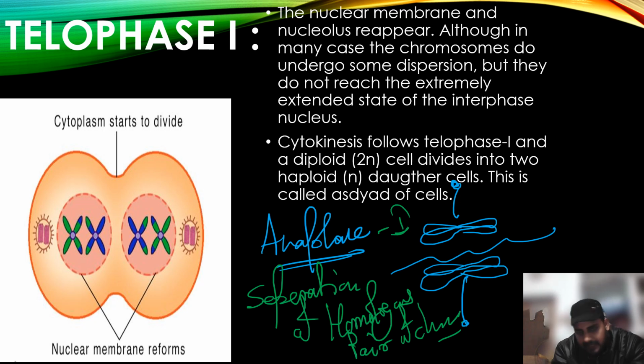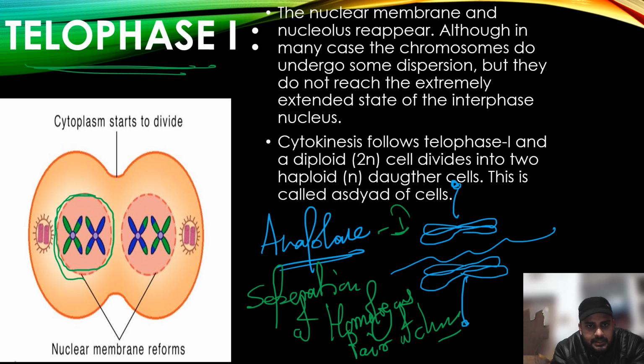After anaphase 1, what happens? Telophase. Telophase is just like the vice versa of prophase of mitosis. During this phase, cell organelles start reappearing, the nuclear membrane starts appearing, the nucleolus starts appearing, and now in the cell you will see two nuclei.